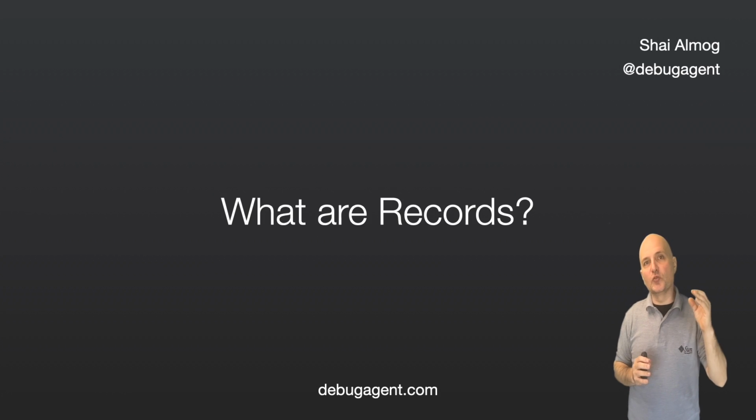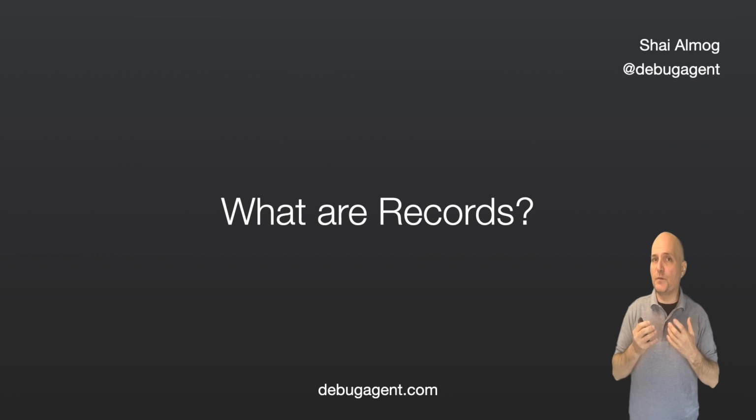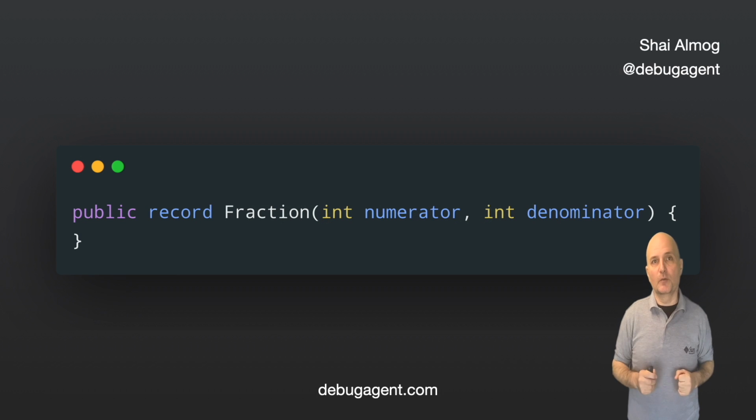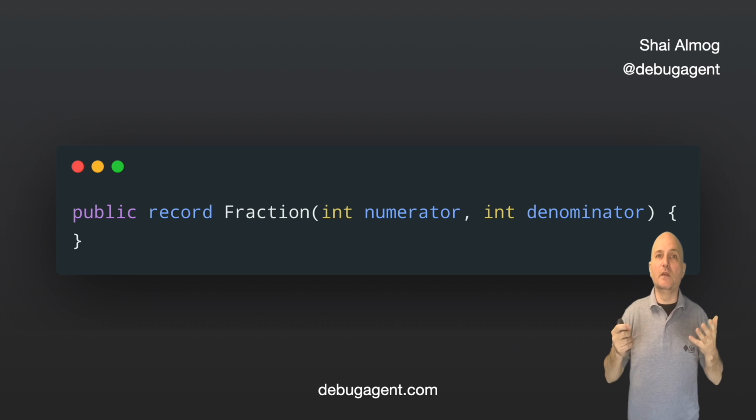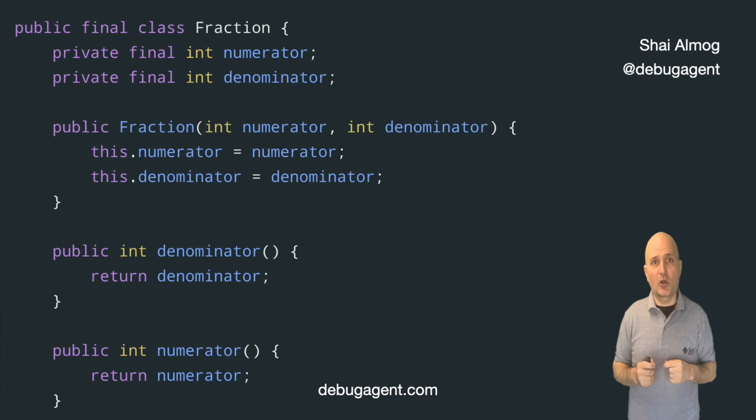Java 14 introduced a new concept, records. A Java record is a final class that has final fields. It is immutable. We can represent a simple Java fraction as this record. It has two fields, a numerator and a denominator. This would be the equivalent of this Java class.